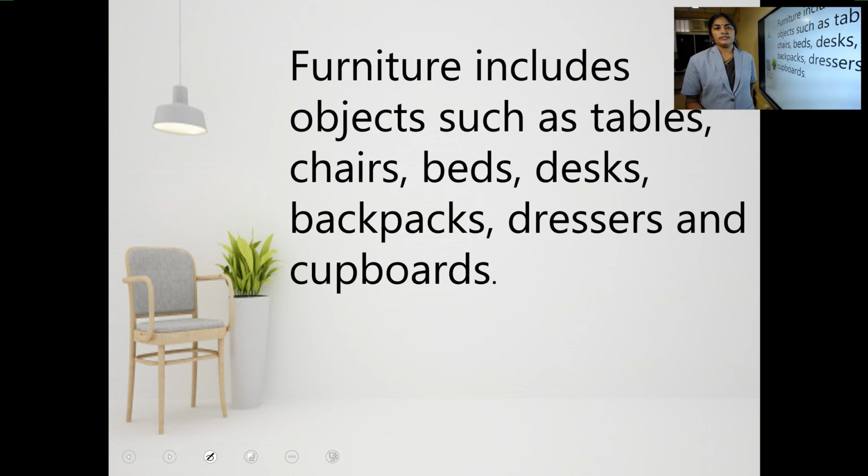Next, furniture. Teacher told you hardwood is mainly used to make furniture. Furnitures include objects such as tables, chairs, beds, desks, backpacks, dressers, cupboards, etc. Why are we using furniture in a building or a house? It makes our living comfortable, isn't it? Okay, what does furniture do? How do they help us? We use furniture for making our living so comfortable.